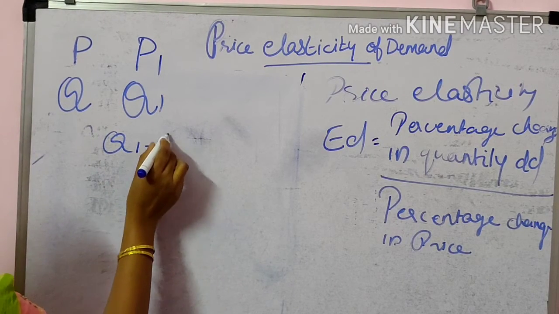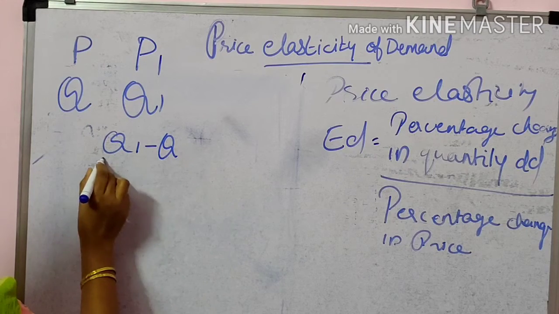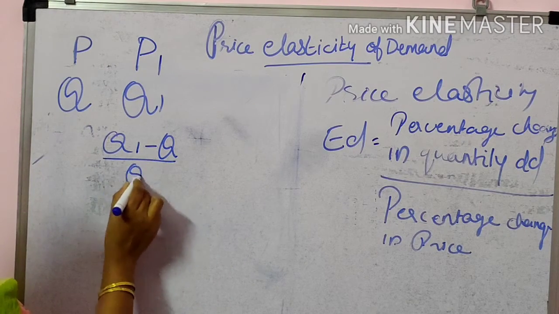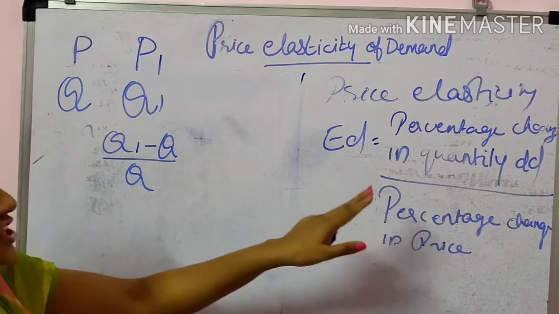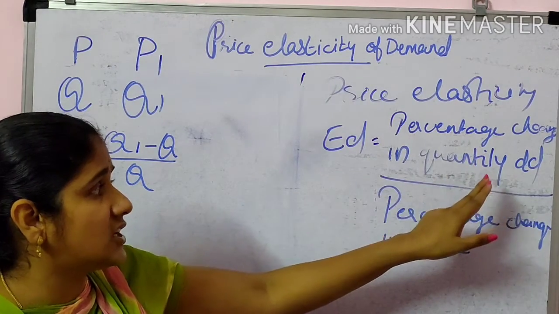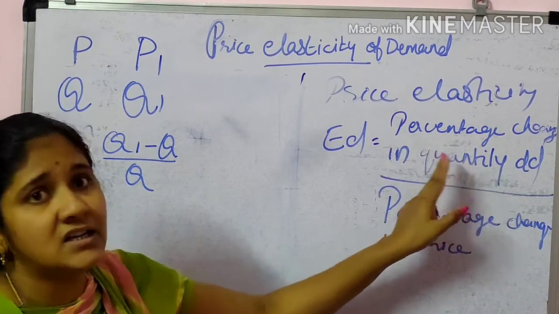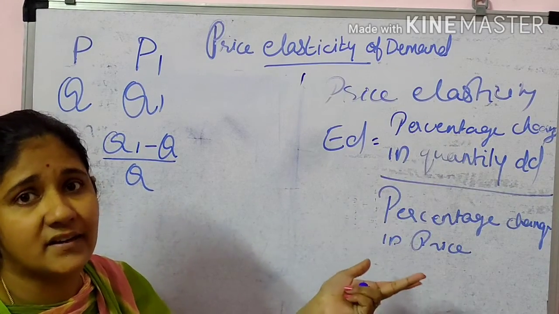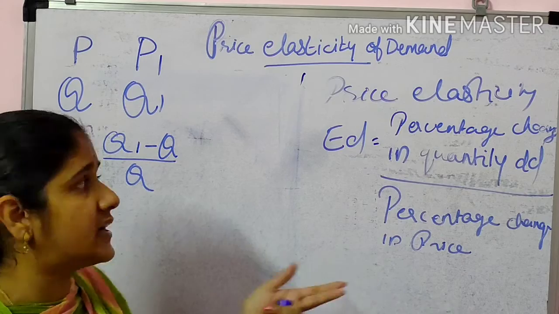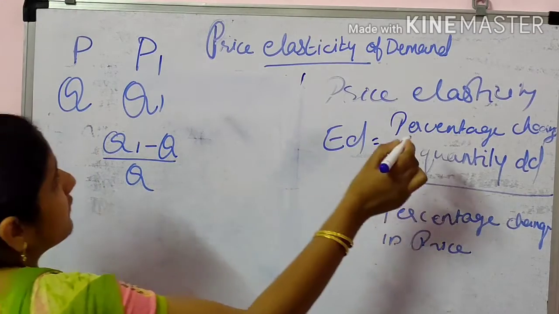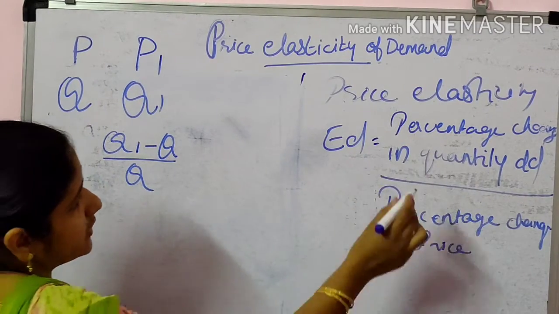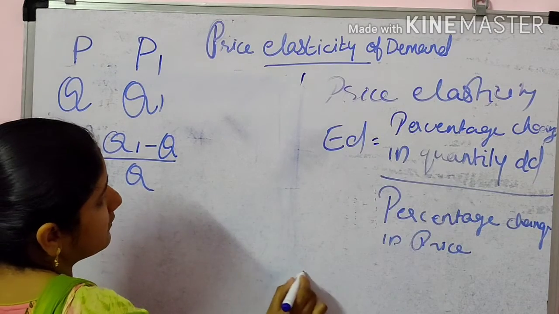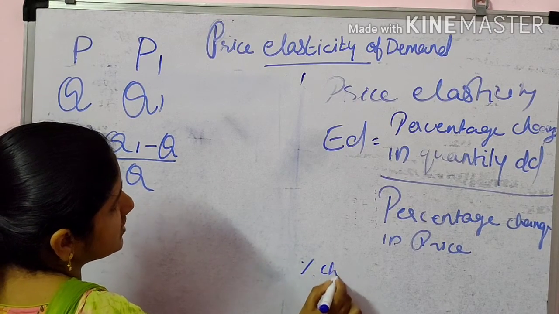It will be Q1 minus Q upon Q. Percentage change means change upon initial value, multiplied by 100. So this will be the percentage change in quantity.